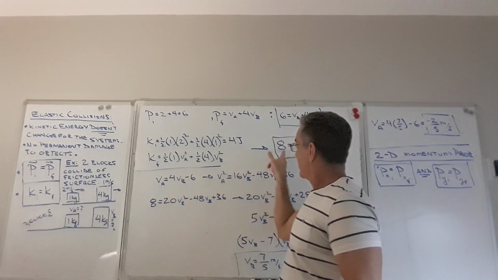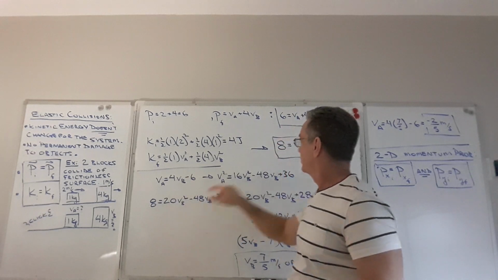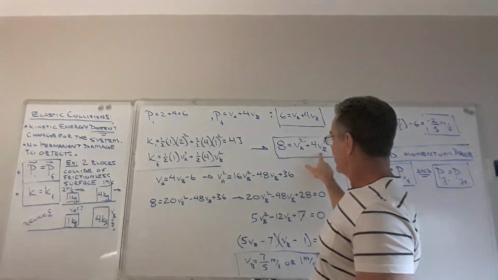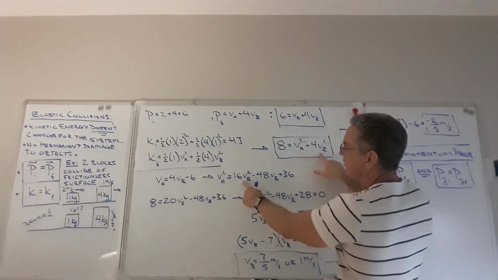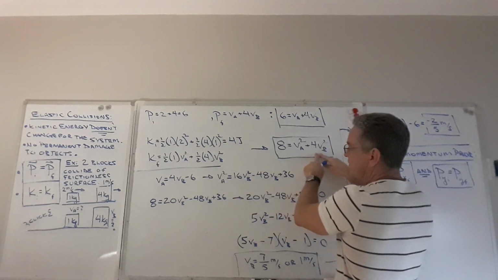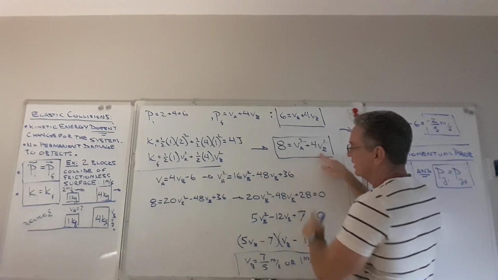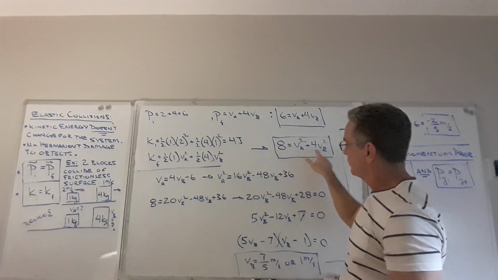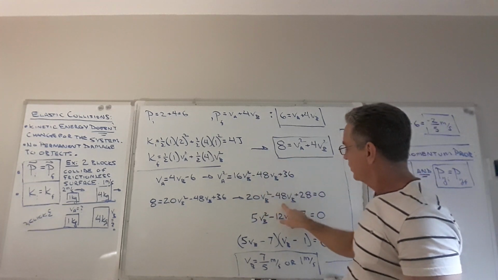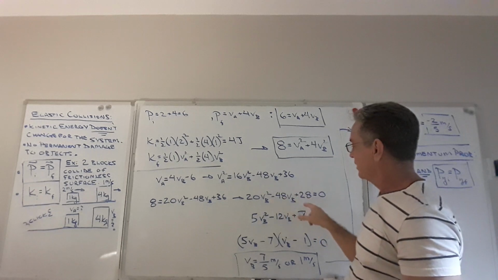So I've got the 8 here is equal to VA squared, which is going to be all of this, plus 4VB squared. Now I've already got 16VB squared in the VA squared expression, so if I add 4VB squared to it, I get 16 plus 4, I get 20VB squared, then the minus 48VB, then plus 36, okay?